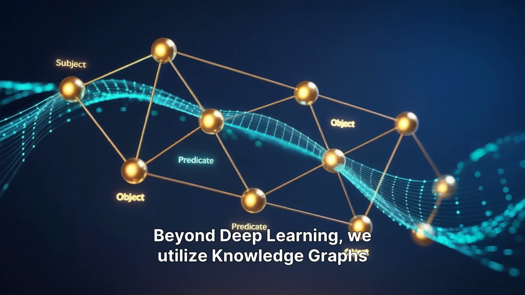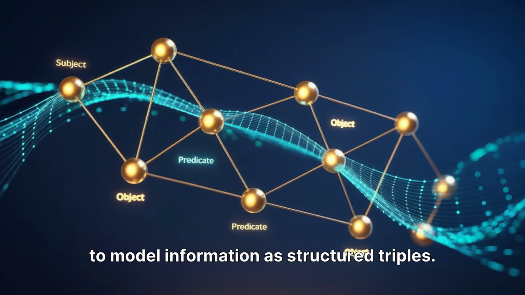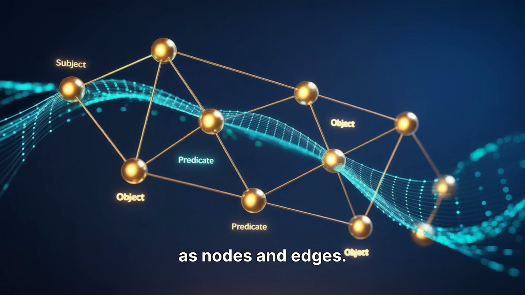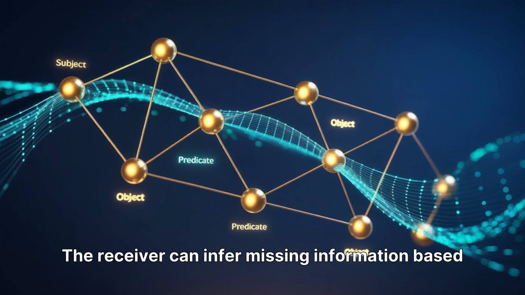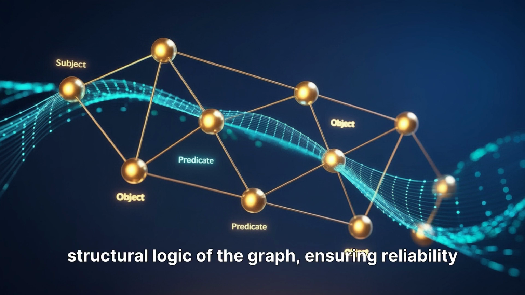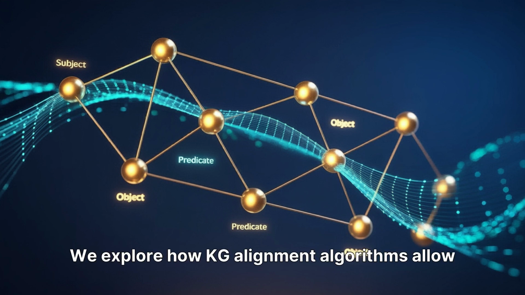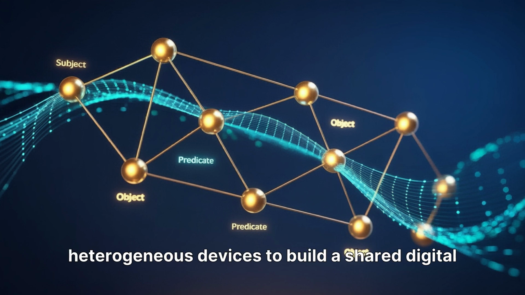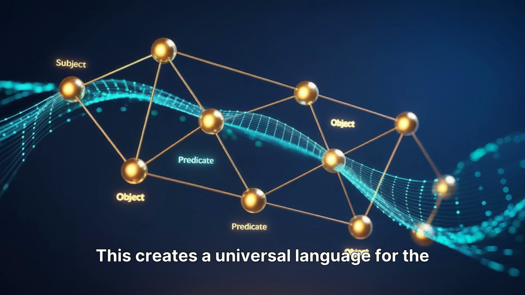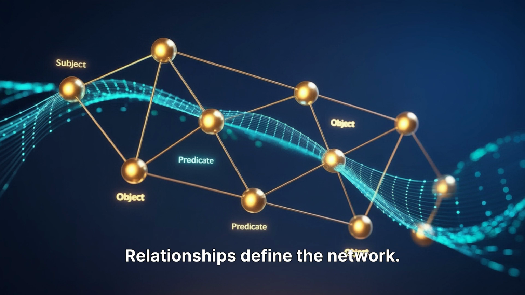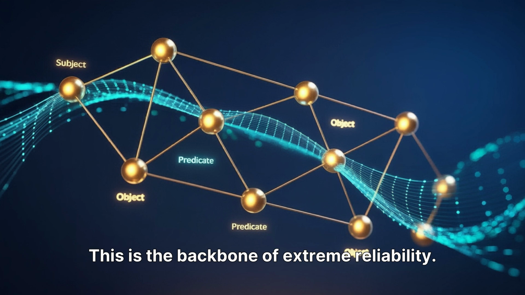Extraction is the gateway. Beyond deep learning, we utilize knowledge graphs to model information as structured triples. A KG represents entities and their relationships as nodes and edges. We send relationships, not just raw pixels. This enables graph reasoning. The receiver can infer missing information based on its local knowledge base and the structural logic of the graph, ensuring reliability even over intermittent links. We explore how KG alignment algorithms allow heterogeneous devices to build a shared digital map of the world. This creates a universal language for the intelligence-native internet, where knowledge is collaborative and decentralized. Relationships define the network. Even when bits are lost, the graph remains coherent. This is the backbone of extreme reliability.